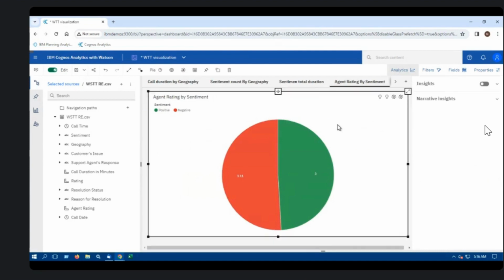Okay, so if the response was negative, then the agent has in fact a higher rating compared to a positive rating. So maybe one insight that I can get out of this is that compared to positive sentiments, for the calls that were received with negative sentiments, the agent received a higher rating. That means that they were able to resolve the queries. So let me go to the last dashboard.